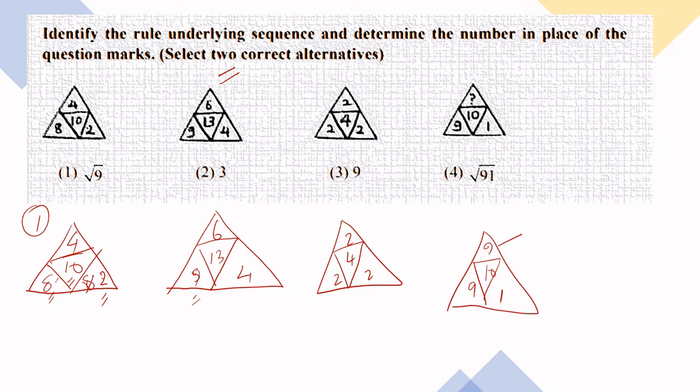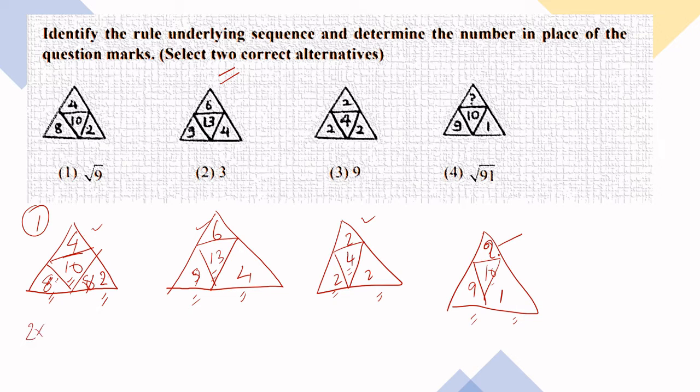The same way 9 plus 4 is equal to 13. 2 plus 2 is equal to 4, 9 plus 1 is equal to 10. ये सब में maintain किया है. Here it is 4, here it is 6, here it is 2, here it is a question mark. Now one way of thinking about the answer. What I could get is, I could see that the answer can be like this.